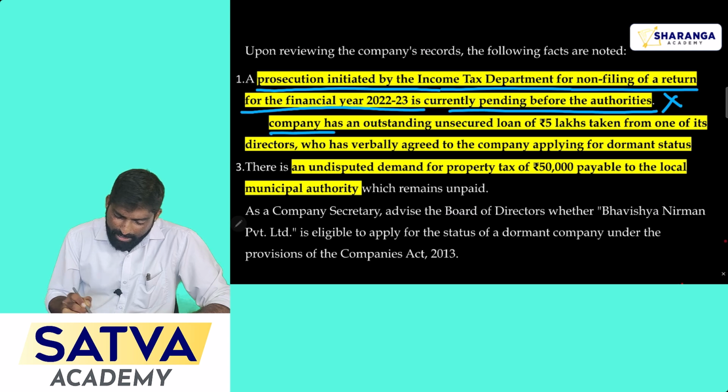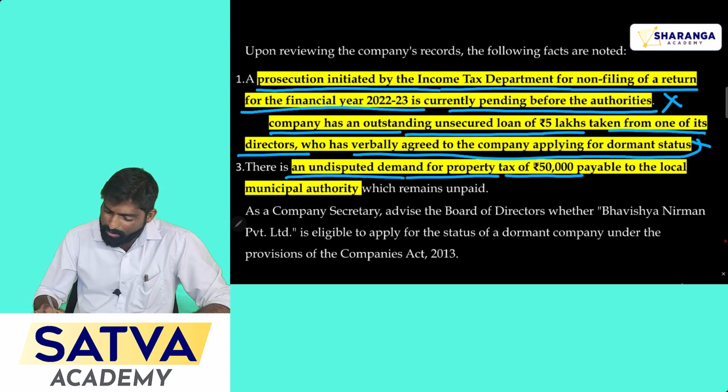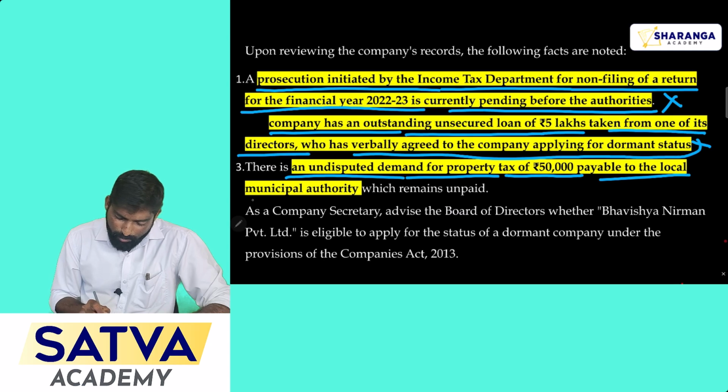Then the company has an outstanding unsecured loan of 5 lakh rupees taken from one of its directors, who has verbally agreed to the company applying for the dormant status. Here he gave the consent, but verbally. Then the third point is an undisputed demand for property tax of 50,000 payable to the local municipal authority.